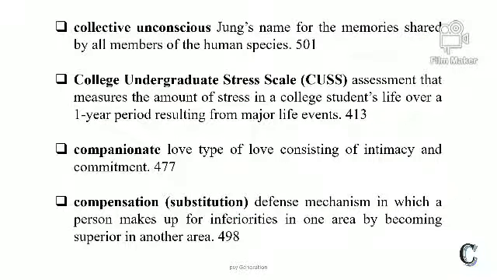Collective unconscious. Collective unconscious is given by Jung. Jung's name for the memories shared by the members of the human species. It means it is related to heredity, whatever memories a person got from his genetics, whatever memory he got from the human species.